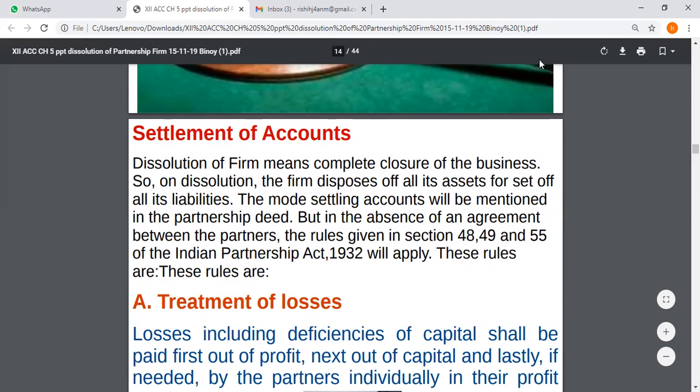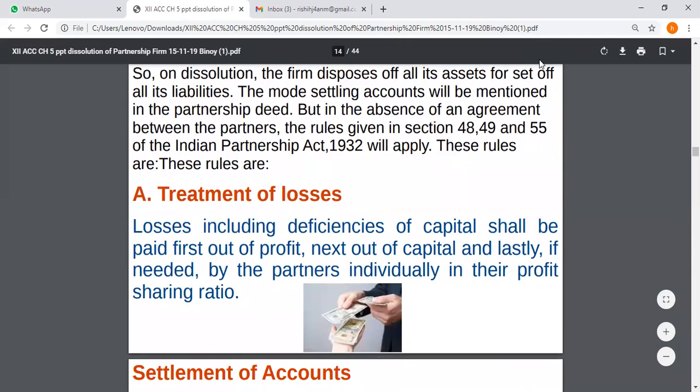These rules are the treatment of losses. Number one, losses including deficiencies of capital shall be paid first out of profit, next out of capital, and lastly, if needed, by the partners individually in their profit sharing ratio. That means if the firm is under a big liability, at that time the priority is given to paying out of profit.